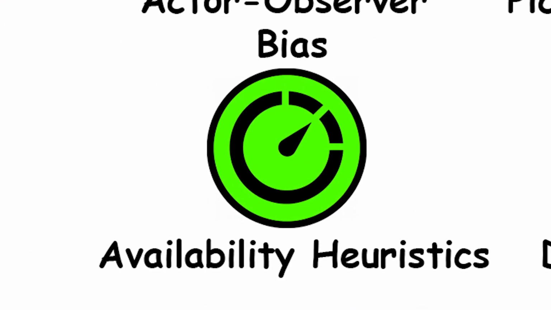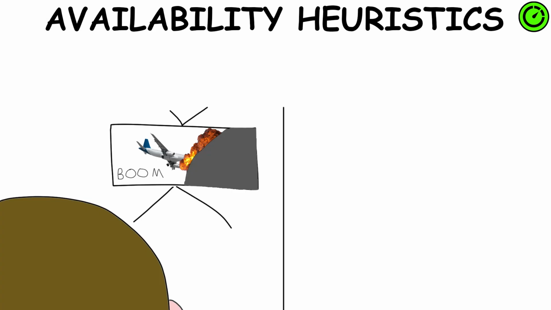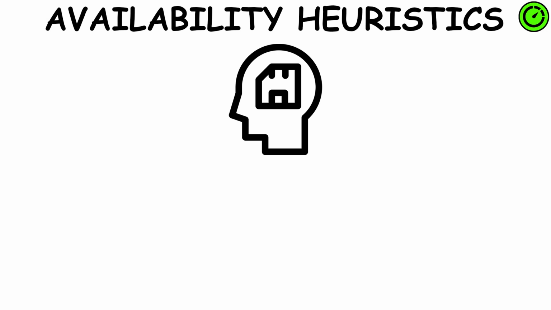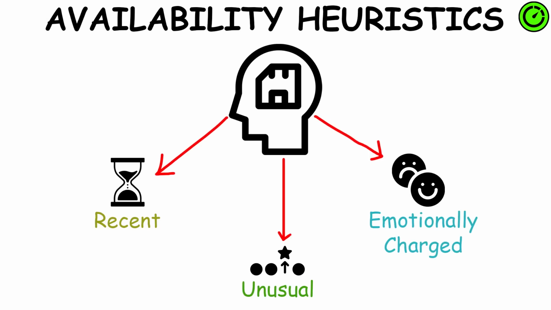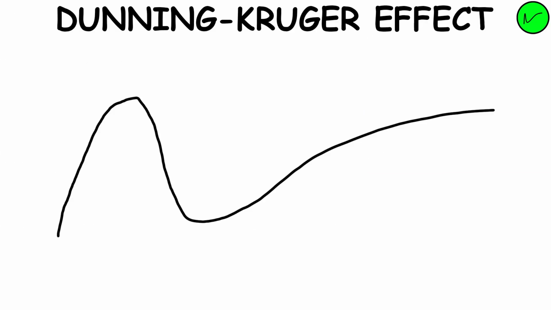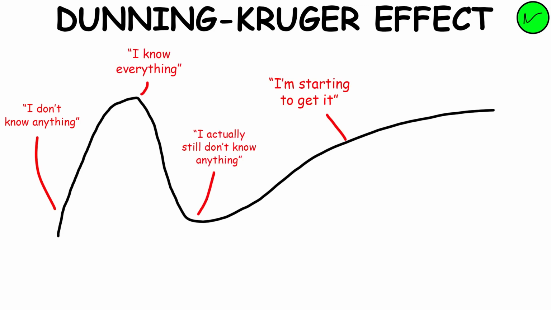Availability heuristic. The availability heuristic is the tendency to overestimate the likelihood of events that easily come to mind. The availability of memories can be influenced by how recent they are or how unusual or emotionally charged they may be. Dunning-Kruger effect. It's the tendency for unskilled individuals to overestimate their own ability and the tendency for experts to underestimate theirs.